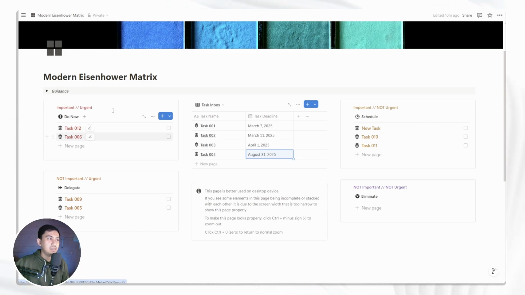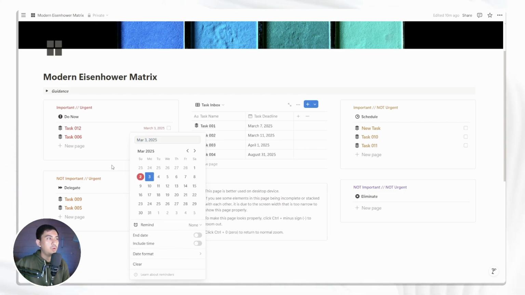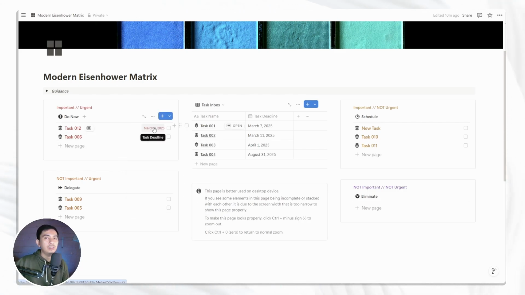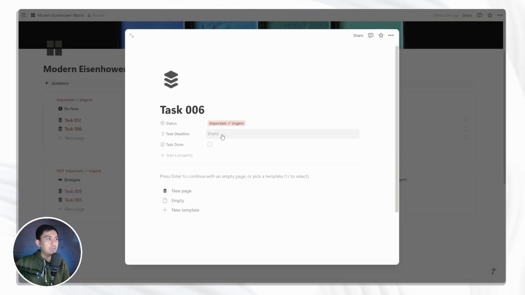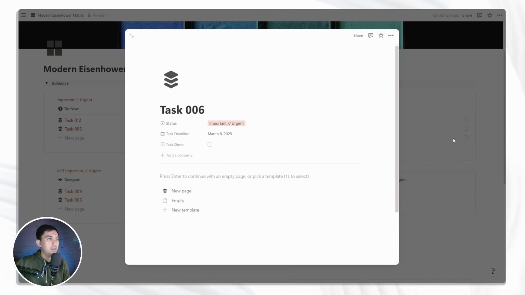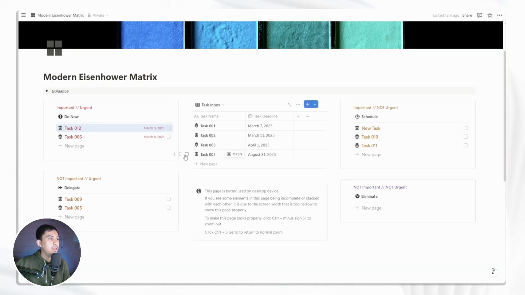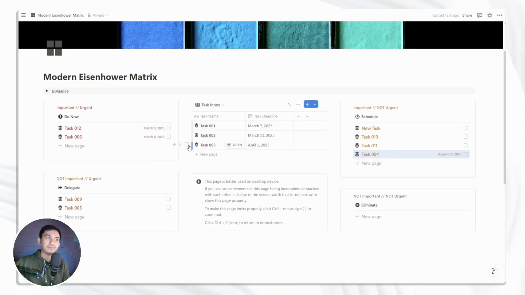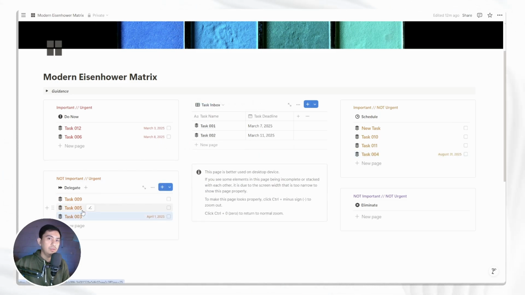You can also edit the existing task in the box by clicking the edit button here. It's going to show you this, and say for example task 12, the deadline is tomorrow, it's really important and urgent, it will show here. And you can also open the task itself and set it right here. So for the task deadline, let's say next weekend, it will also be shown here. And this is basically how you can use the modern Eisenhower matrix Notion template.